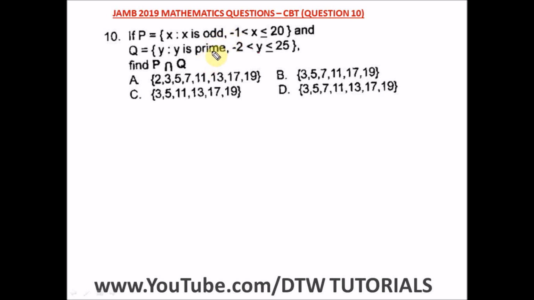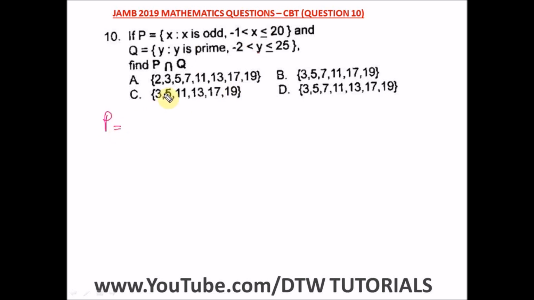A prime number is a whole number greater than 1 whose only factors are 1 and itself. You get that? You will see the examples of odd and prime numbers as we look for the subset of both.